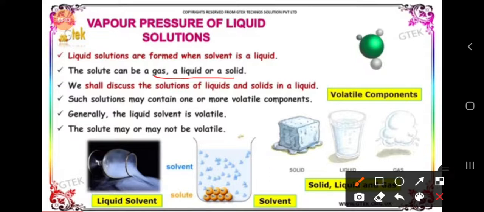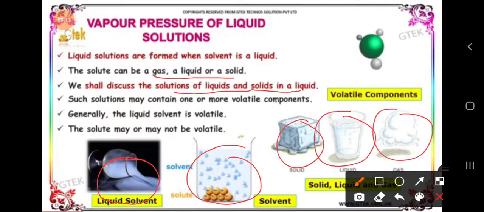So now we can discuss solutions of liquids and solids in a liquid.